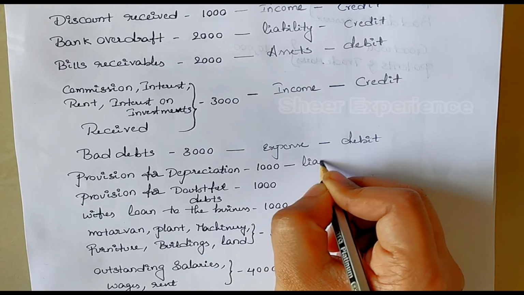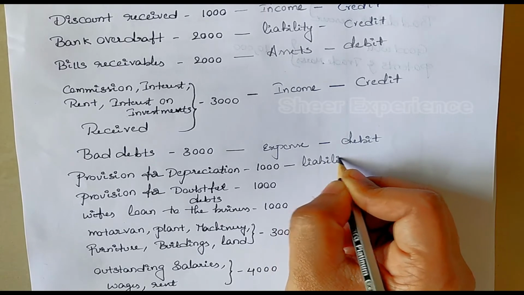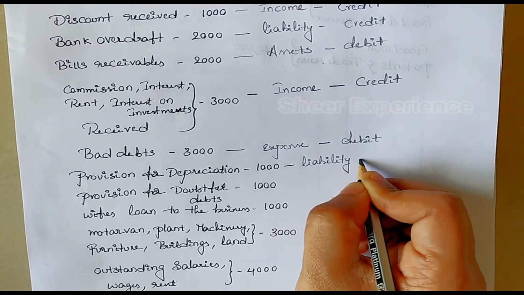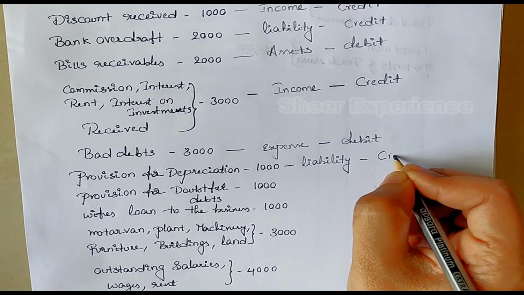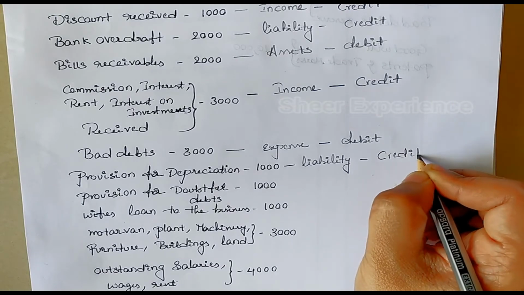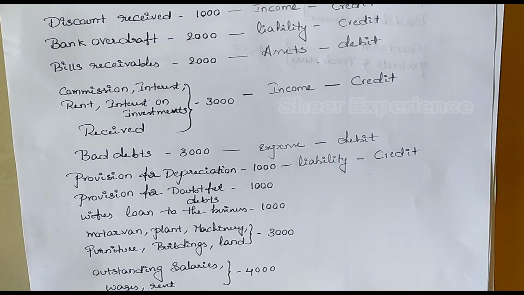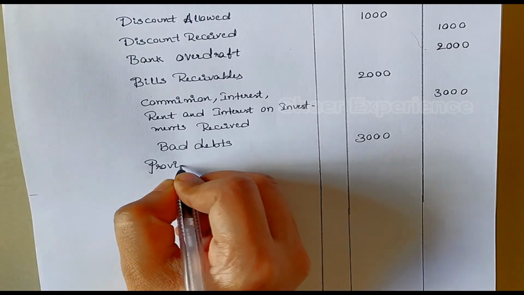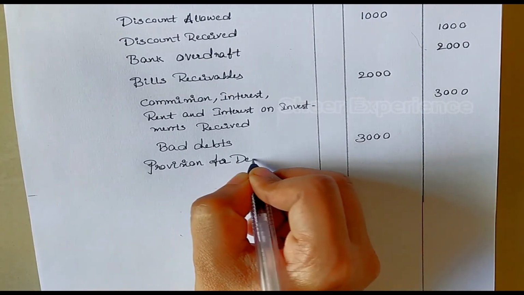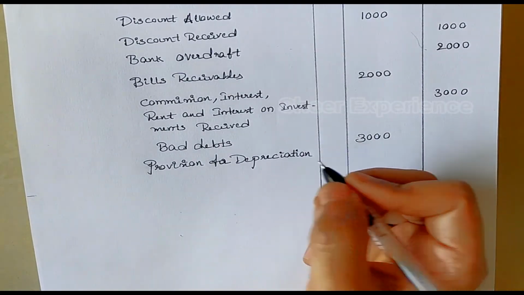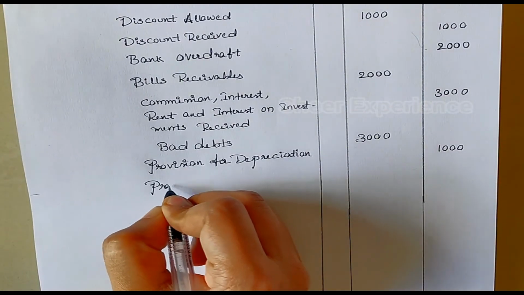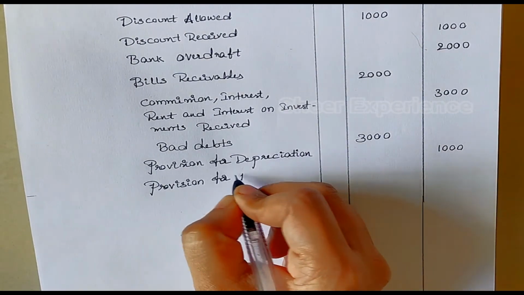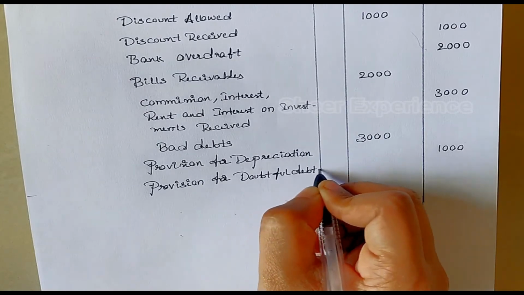All these provisions should be credited because all these types of provisions are liabilities. As per the rule, liabilities should be credited. The amount for provision for depreciation is 1000 and the amount for provision for doubtful debts is 1000. So these two amounts we will mention in the credit column.